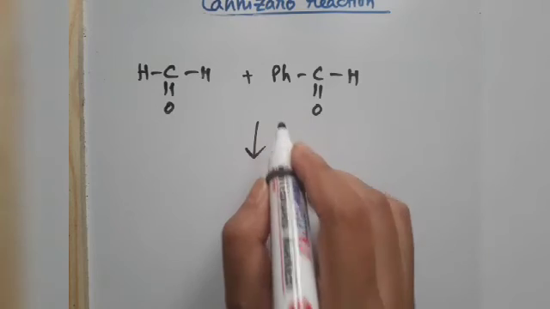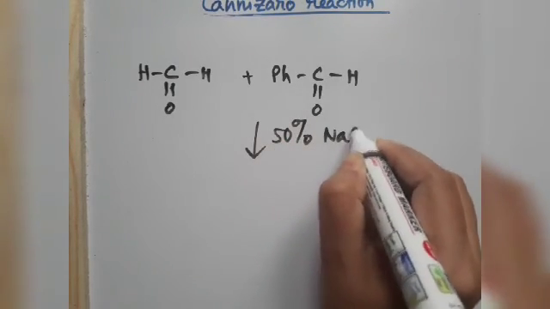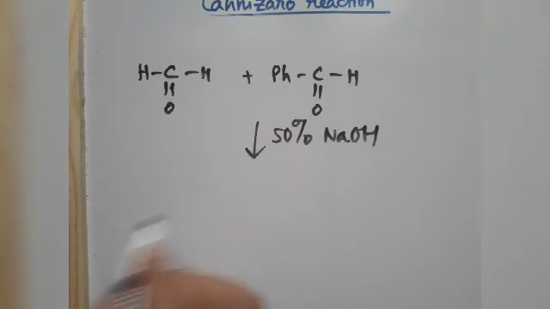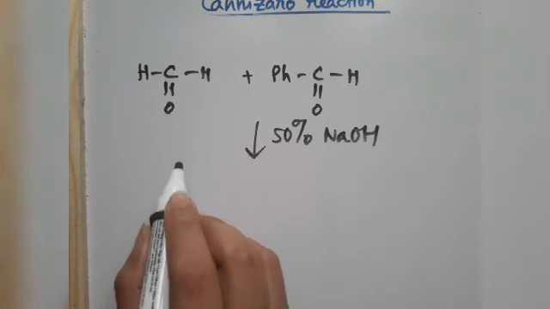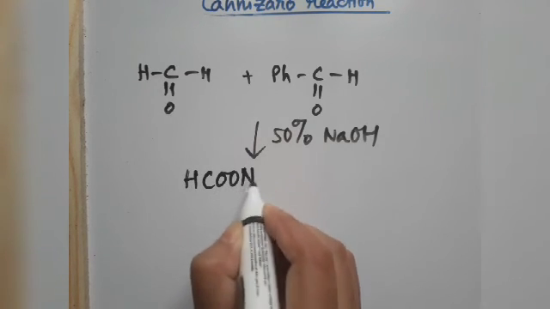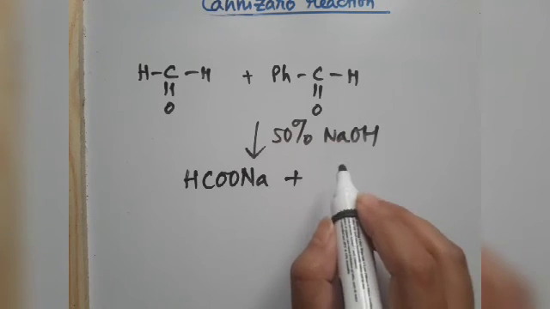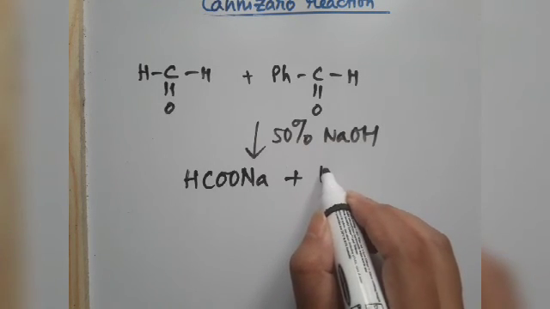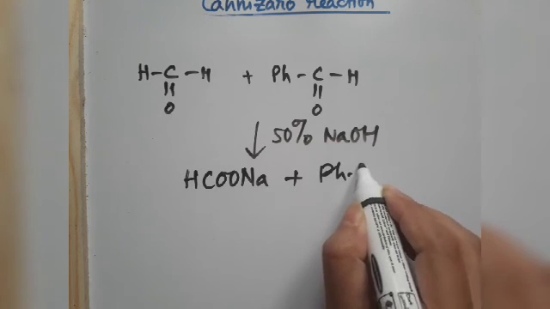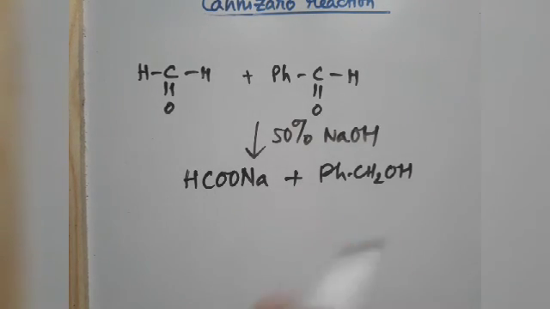So if we react it with 50% NaOH, that means the crossed Cannizzaro reaction will occur, forming HCOONa, that is sodium formate, preferentially along with PhCH2OH. That means benzyl alcohol we will get from this part.